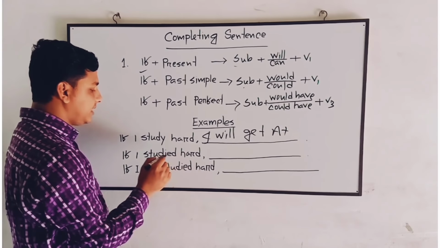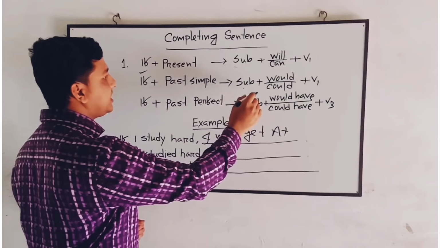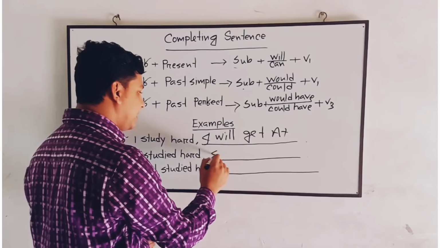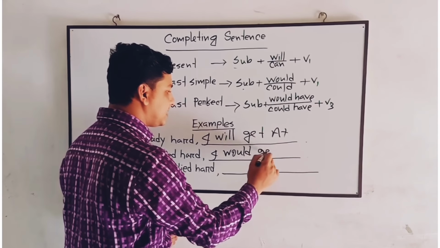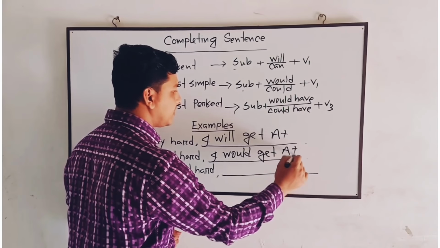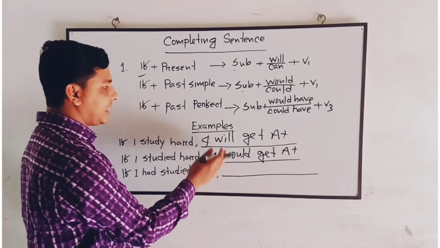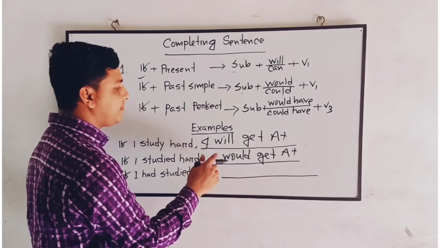If I studied hard, see the if clause is in the past indefinite tense, then we'll put the second one. After subject, would, could, V1. If I studied hard, then I would get A plus. Okay, what is the basic difference between first conditional and second conditional? Here we have put will, and here in the second conditional we have put would.